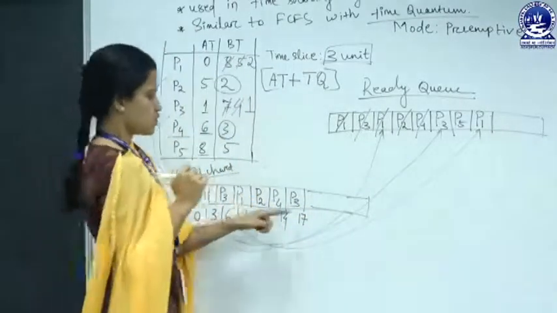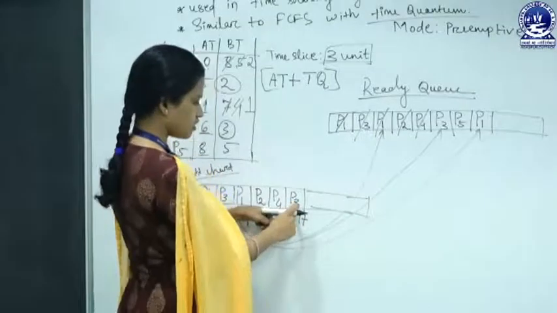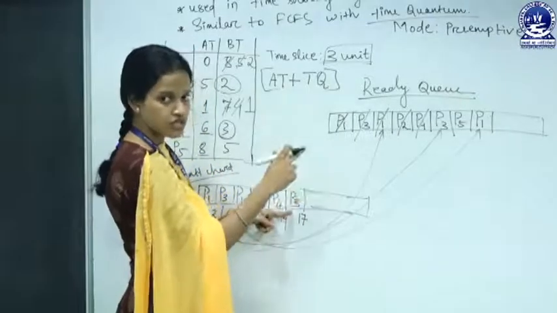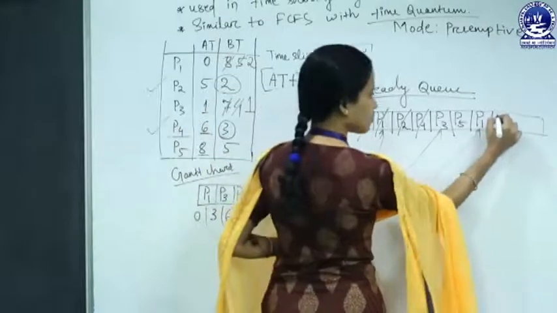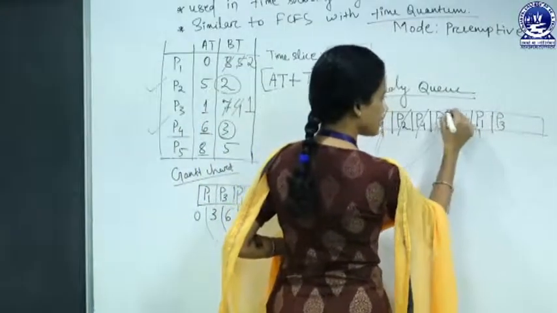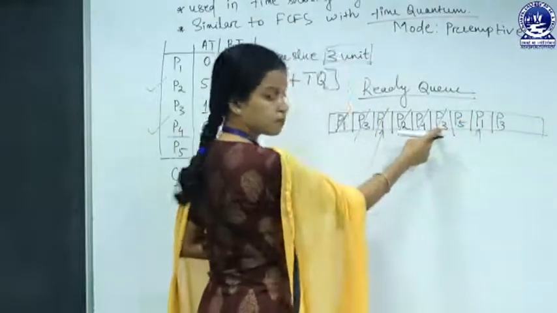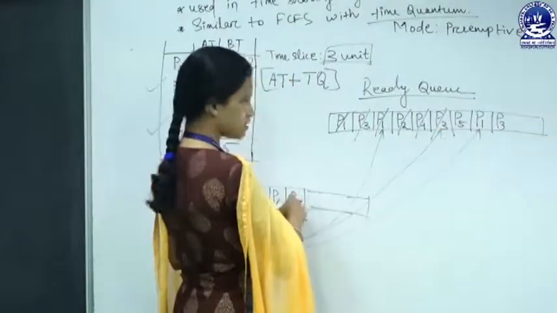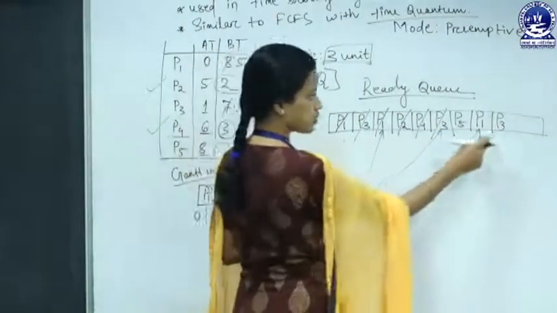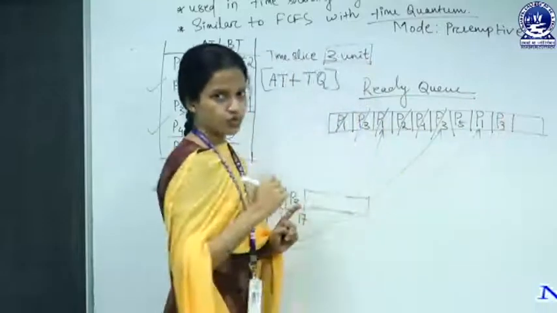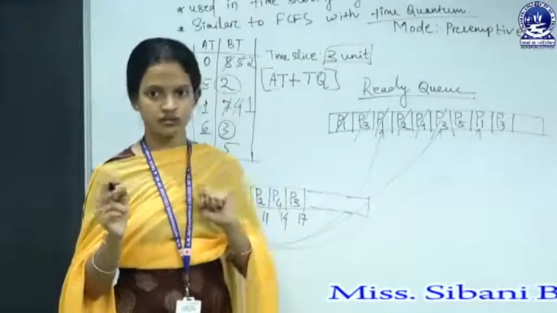Fine. So again P3 will be switched. P3 is picked by the operating system to the CPU and again it is preempted to the ready queue to complete its 1 unit of time.